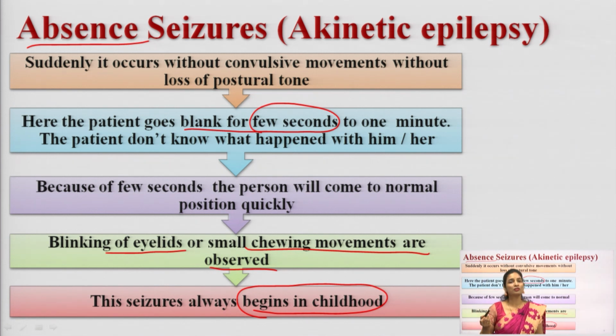So absence seizures, also named akinetic seizures, happen very suddenly, without any convulsive movements or loss of postural tone. The person will go blank for a few seconds to a minute and does not know what happened to him or her. The person will come back to the normal state as soon as possible. In this seizure you can see blinking of the eyes or chewing movements, and these seizures are seen in childhood, normally beginning in childhood.